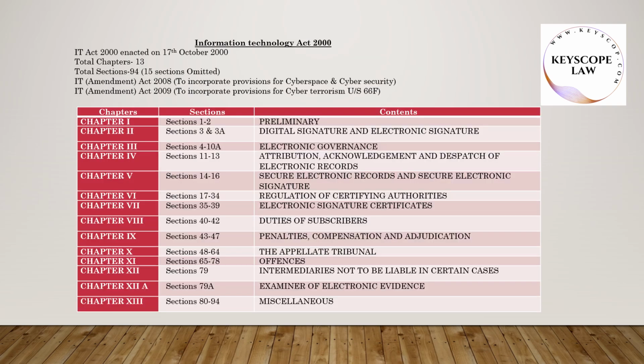Today's topic is Information Technology Act 2000. This IT Act 2000 was enacted on 17th October 2000. Total number of chapters in this IT Act are 13 and total sections are 94. This IT Act 2000 was amended multiple times. Important amendments are in 2008, 2009.